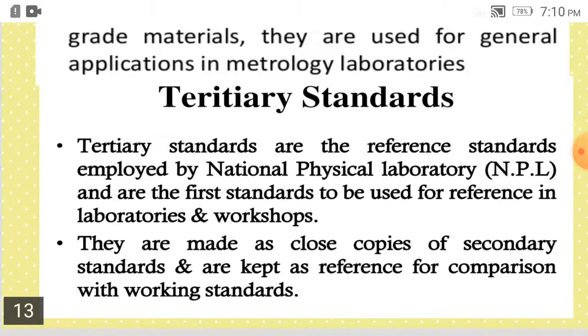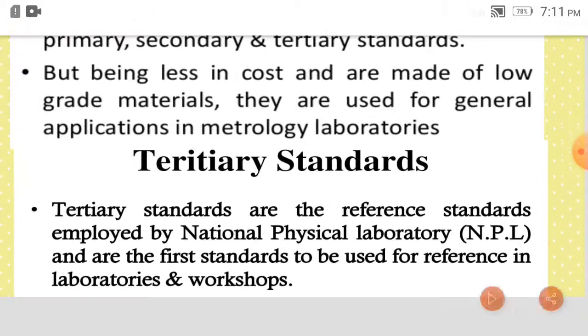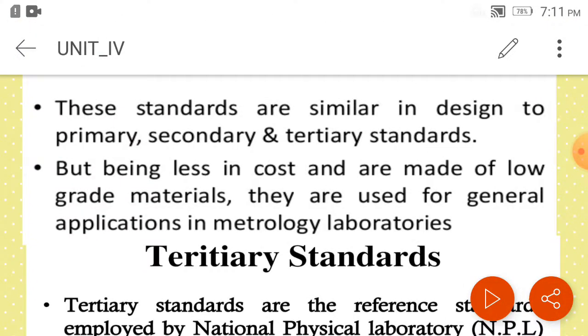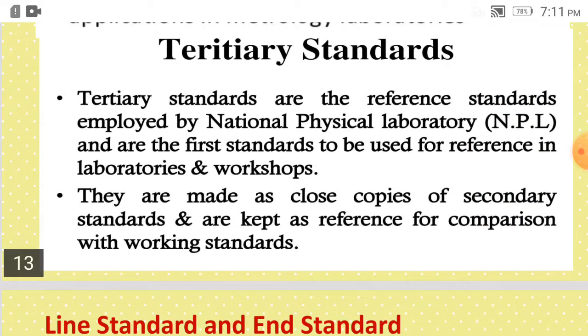Tertiary standards are close copies of secondary standards and kept as a reference for comparison with working standards. So working standards are the things which we are using in the laboratories or in the workshop with reference to the tertiary standards, which are preserved in some labs or at some reference point.